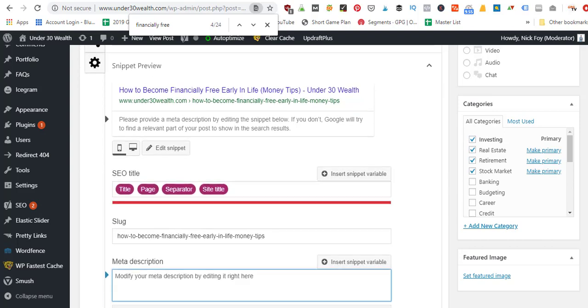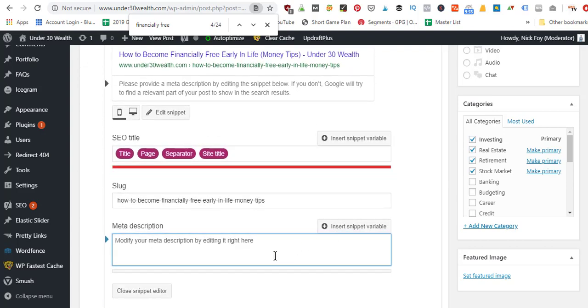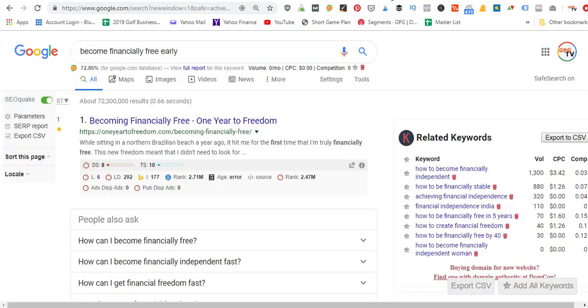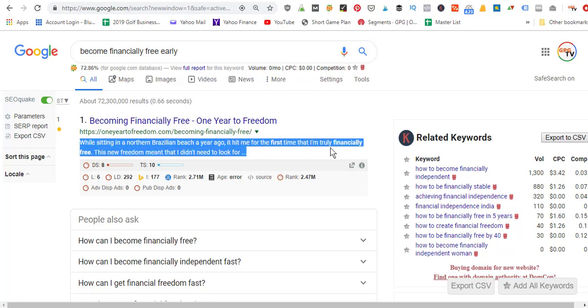So we can click on it. It's going to drop this box down, and we'll start typing in a meta description. So let's go back out and look at theirs. Their meta description right here: while sitting in a northern Brazilian beach a year ago, it hit me for the first time that I'm truly financially free. This new freedom meant that I didn't need to look for... So that's their meta description.